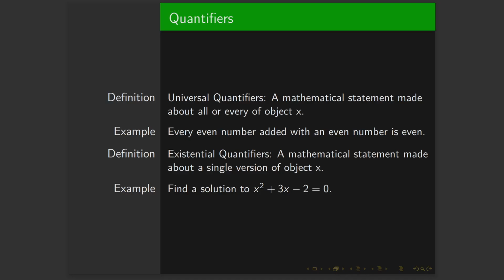So universal statements are associated with the words for all, every, stuff like that, where existential is associated with the words exist, there is. So all even plus all even is universal, since we're talking about all even things. And the word universal and existential doesn't matter. It's mainly the idea. You either have to prove something for everything or just something, or one specific case of something. And these are really the two main types of mathematical statements we'll come across and have to use.